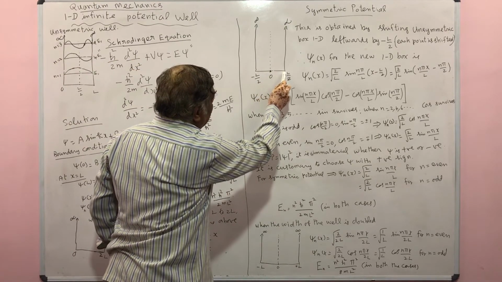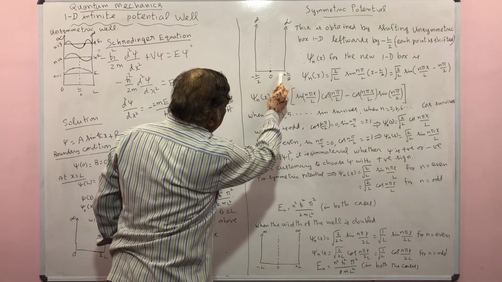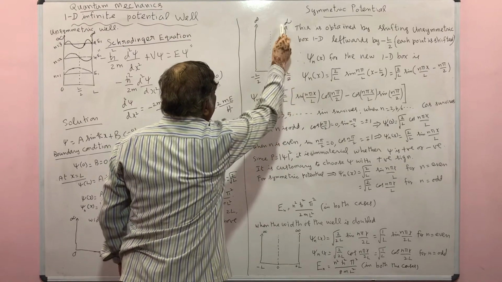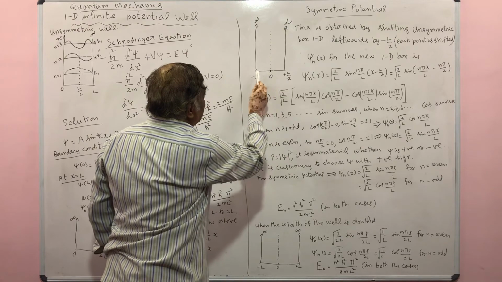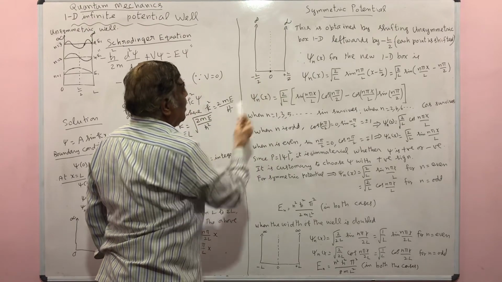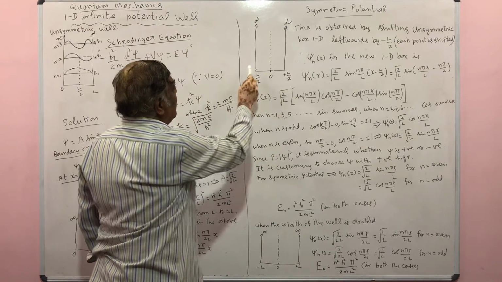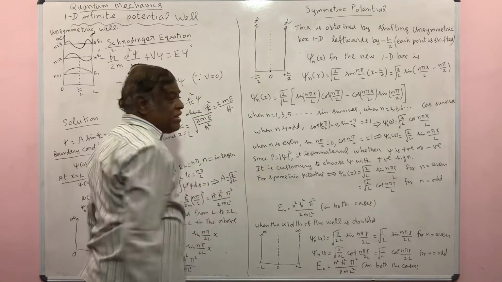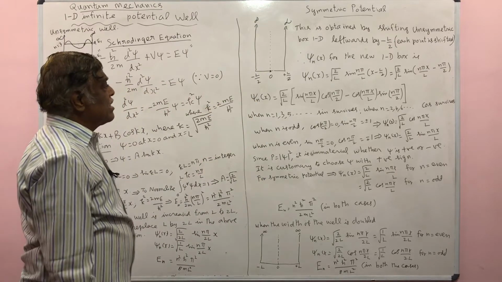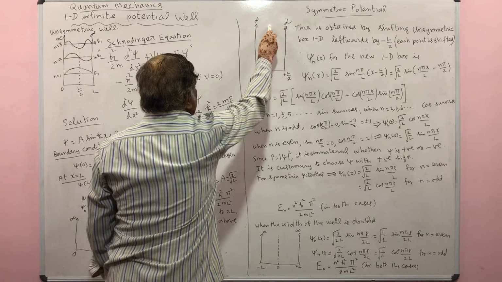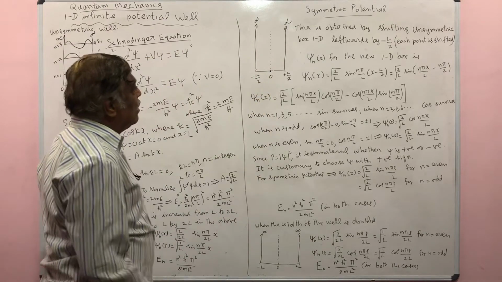So on the length, this is the length L by 2 on the right side, there is a wall of potential infinity at L by 2 of length. On the left side there is a wall of potential infinity. So this is a symmetric potential with respect to the y axis.